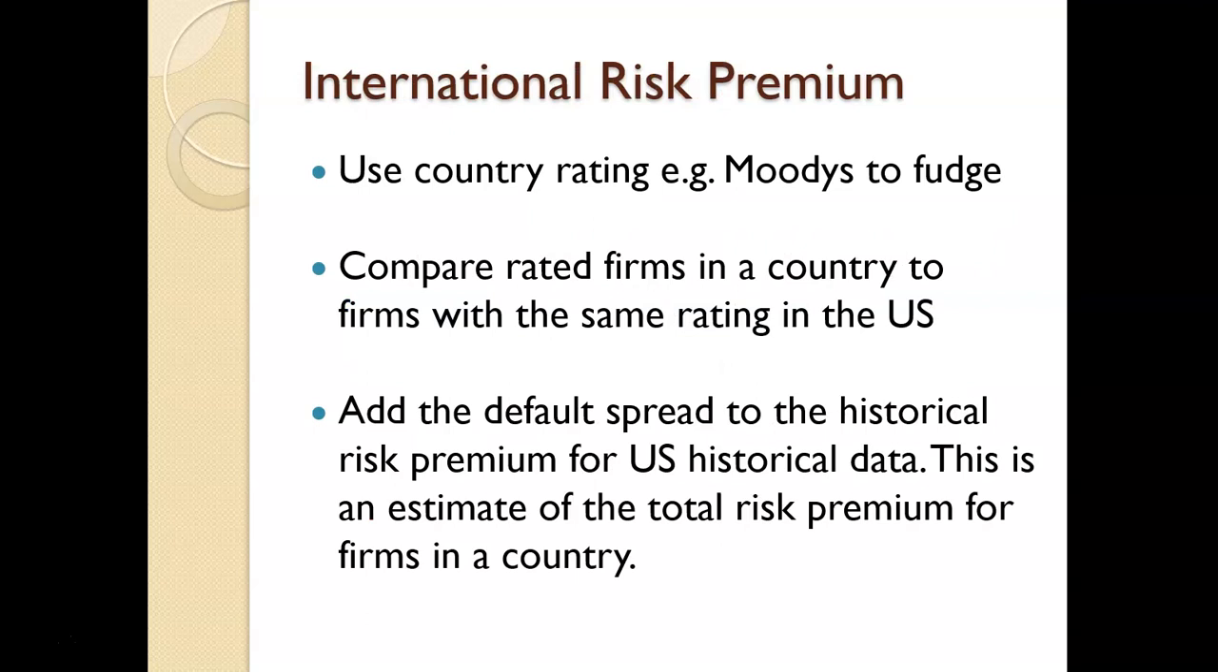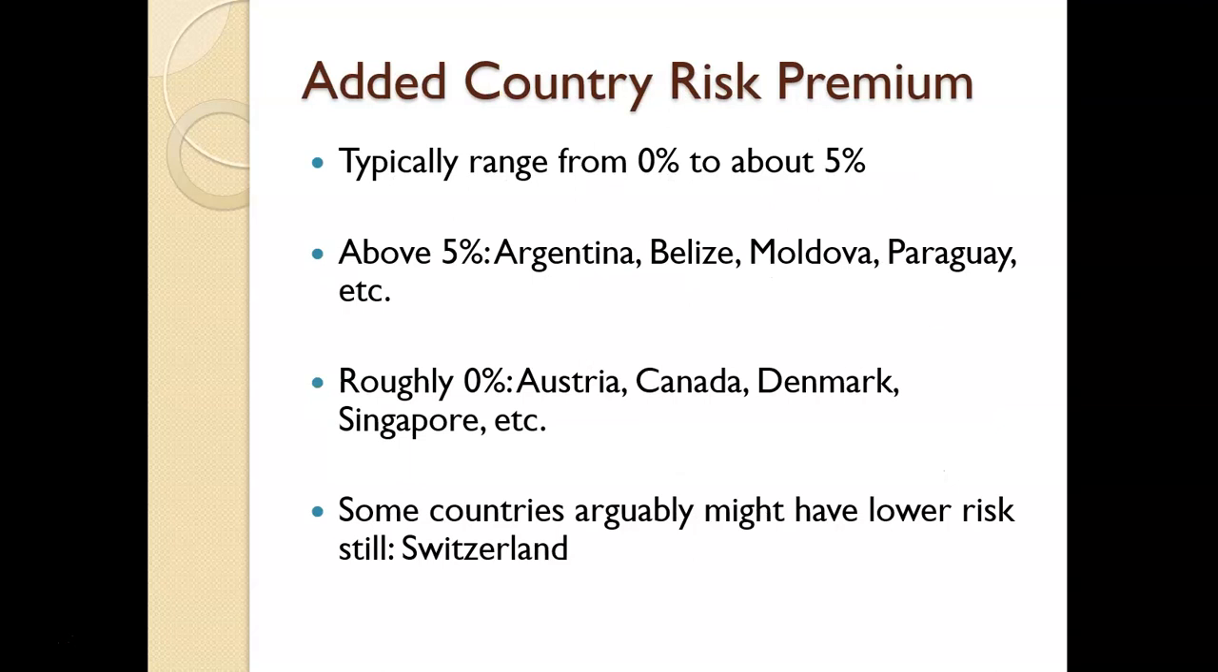International risk premiums: I think the main story we want to think about here is that we use country ratings. Moody's, for example, could give us a country rating. Comparing rated firms in a country to firms with the same rating in the U.S. would be another way to do it. We could add a default spread to the historical risk premium in the U.S. historical data as a proxy for how different the risk premium is.